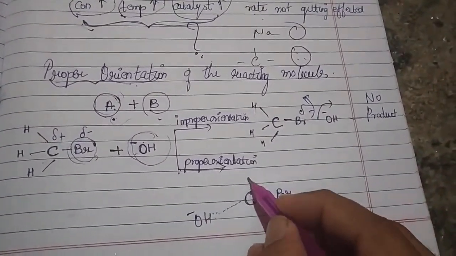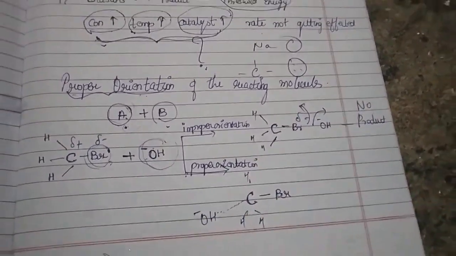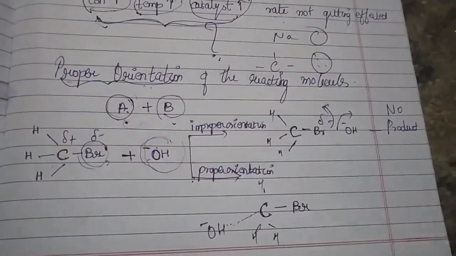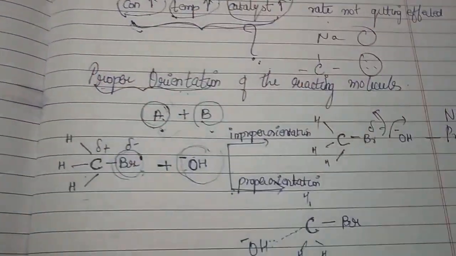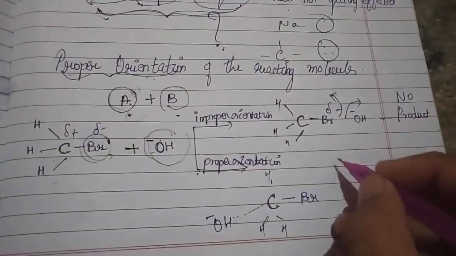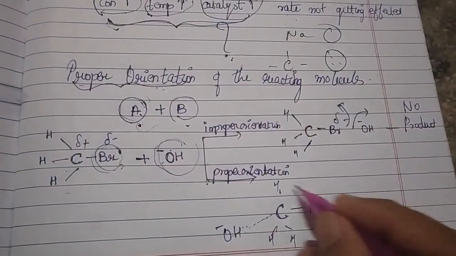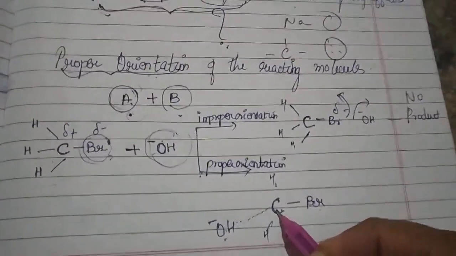And what happens? A Walden inversion takes place, which we will be learning in organic chemistry once again. Whatever the structure of this CH3Br is, it will have an opposite structure when forming methanol. That means an intermediate state will be obtained where both hydroxide and bromide are linked to your carbon.